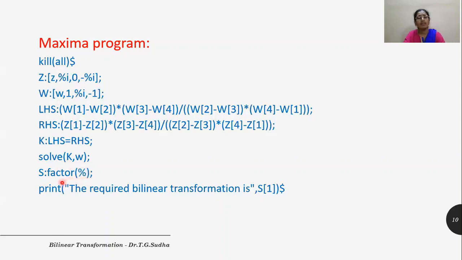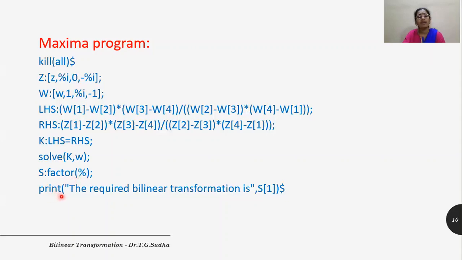So here we give factor because in the manual part we had seen that we had I in the denominator. Just to simplify that, we multiplied and divided by I to get the required result. So here we are using the command factor, which simplifies the previous output and gives us the required result.